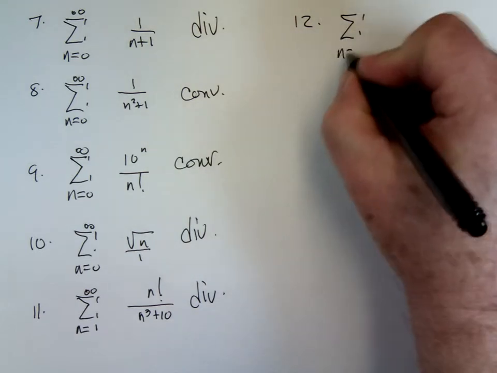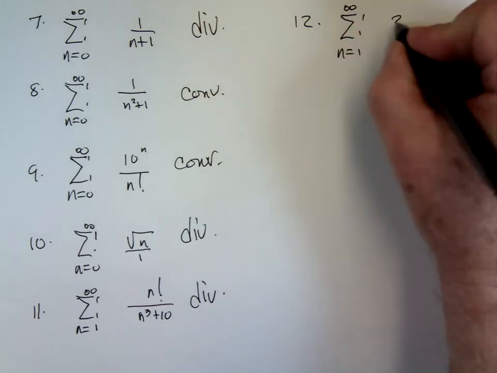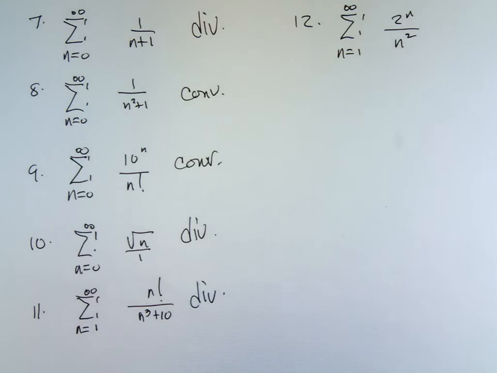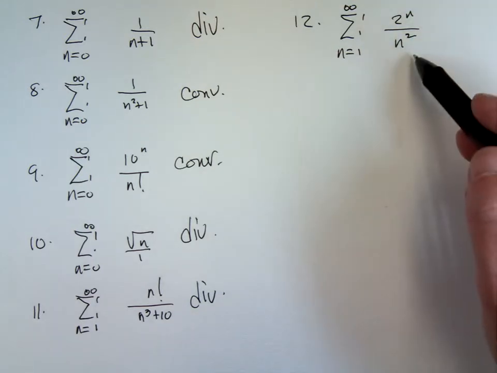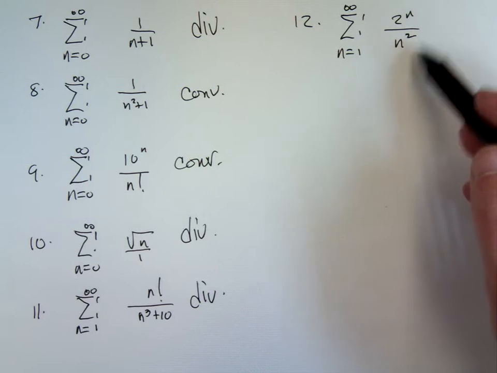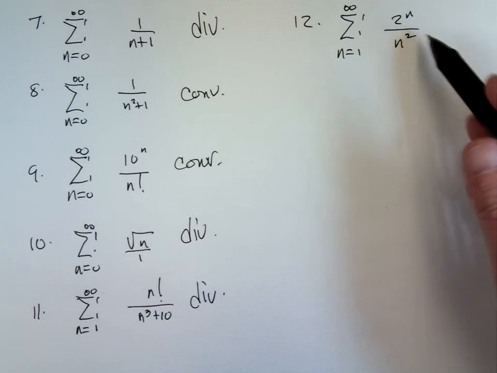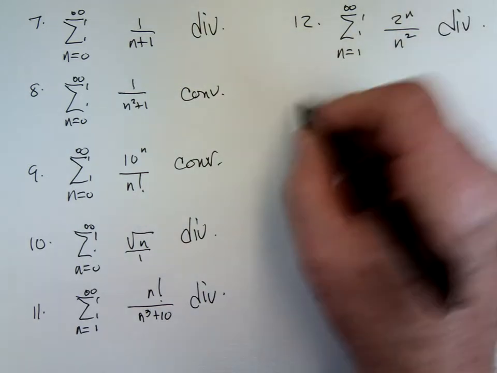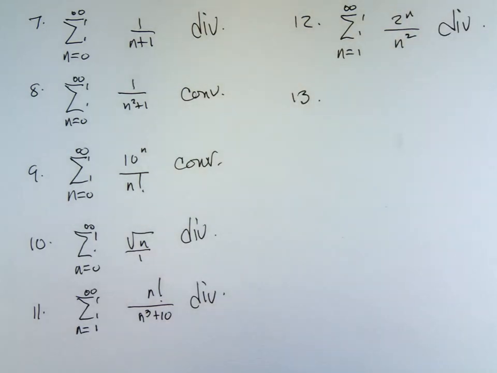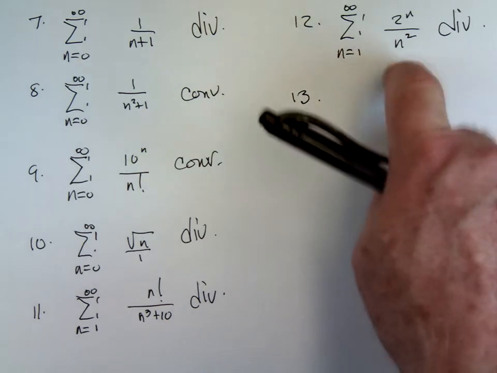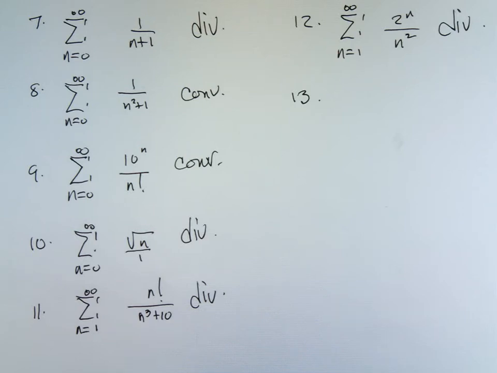12. N equals 1, 2 to the n over n squared. Again, we have an exponential function here, and we have a polynomial. Exponential functions increase faster than polynomials. Therefore, these terms are not going to go to 0. They will go to infinity. This will diverge. Prove it with a ratio test. Actually, you can prove that that limit as n goes to infinity is not 0 by using L'Hopital's. And that will show that this nth term does not go to 0.